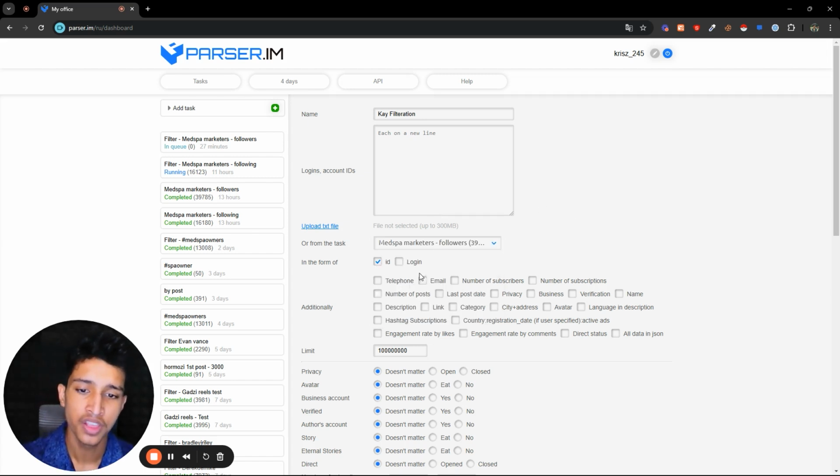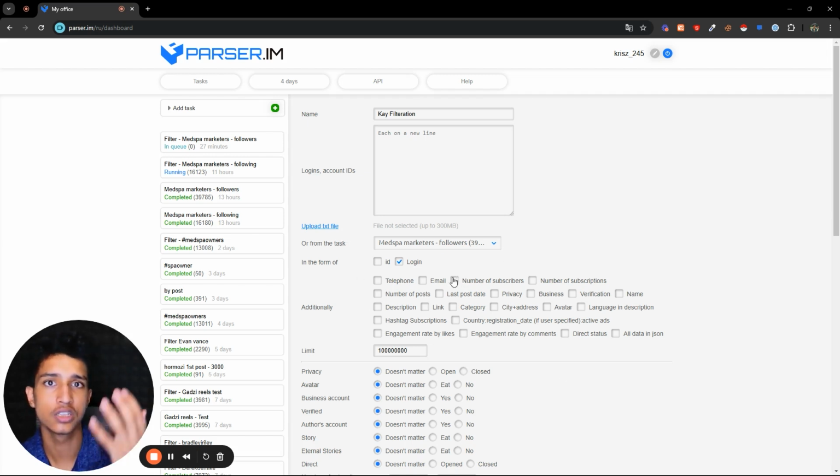Let's say I click on here, and I remove from ID to login because I want the name instead of the 0001 numbers, whatever. I don't need that, I just need the names. And additionally, this is very important, because this is the data that it's going to give you when you download the CSV file for the whole set of leads that you've scraped.